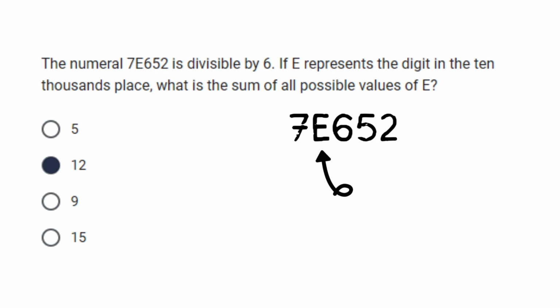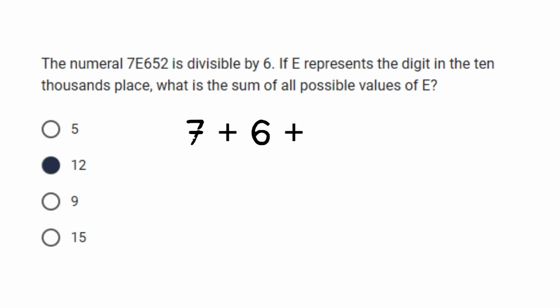Now, given the numeral 7E652, where E represents the digit in the 10,000s place, let's apply these conditions. For the number to be divisible by 2, the last digit should be even. In this case, we can see that 2 is an even number, which satisfies the condition that this is divisible by 2. Now let's take a look at its divisibility by 3.